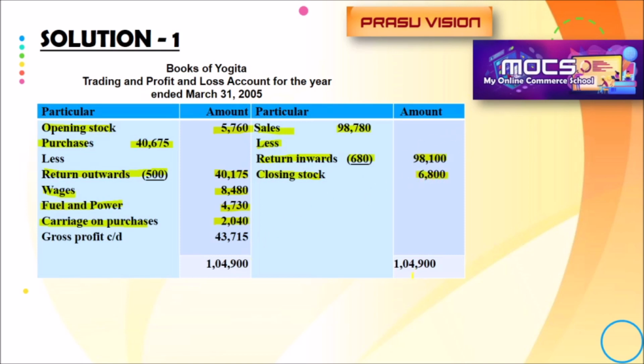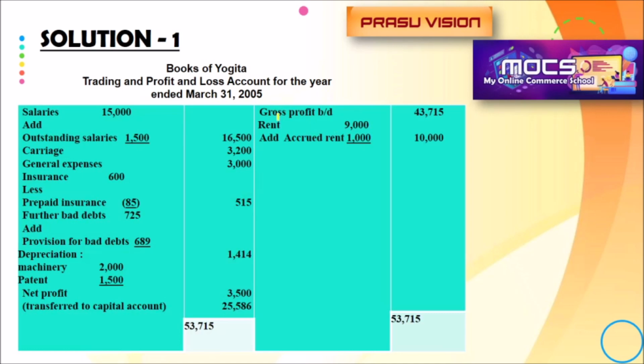After that, we are finding the total. We are finding 98,100 plus 6,800. 1,04,900 is the total. Here also we are finding the total of all these items, and we are deducting it from this 1,04,900. In this question, it is gross profit carried down, 43,715. That is the amount. And when we prepare the profit and loss account, it will be transferred to the credit side.